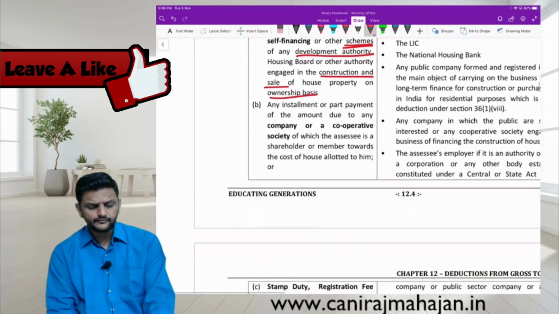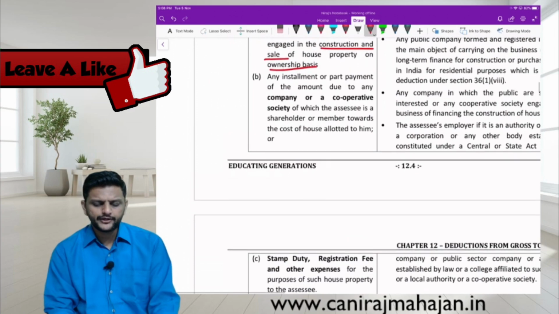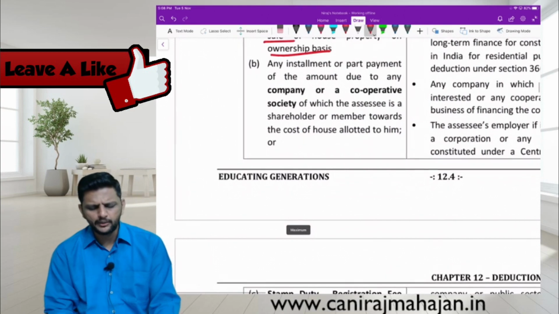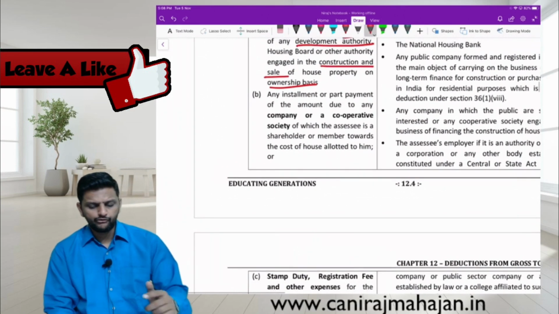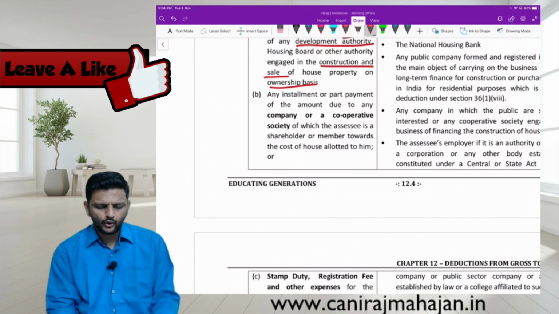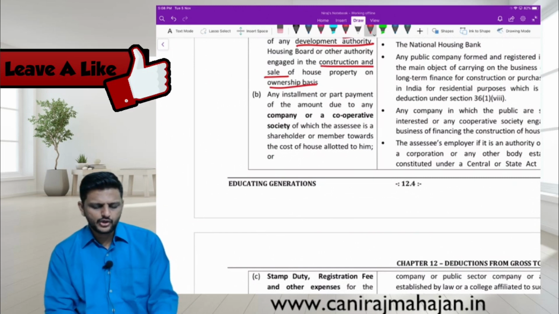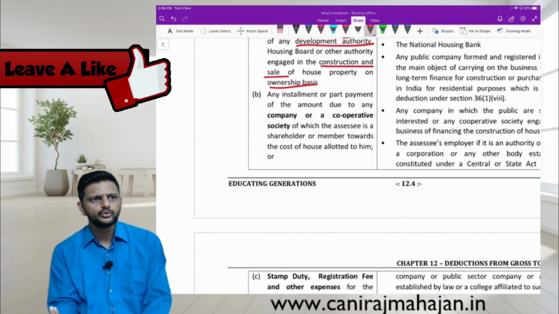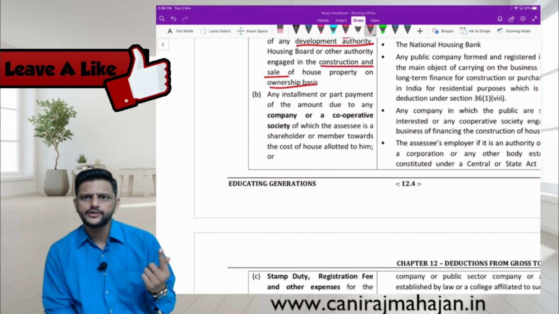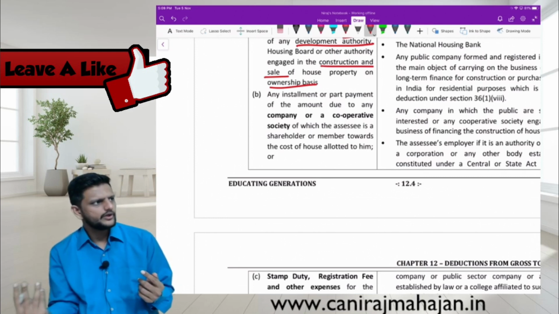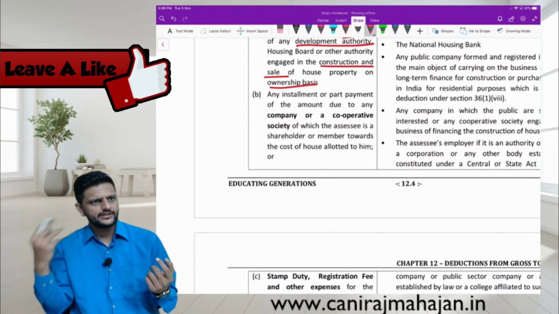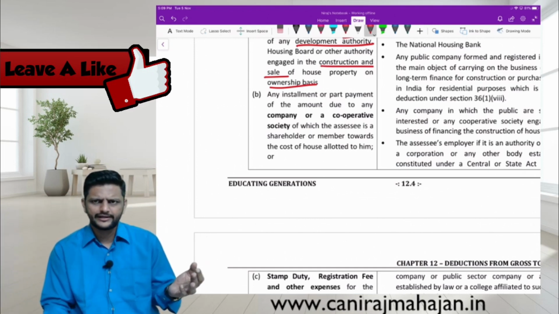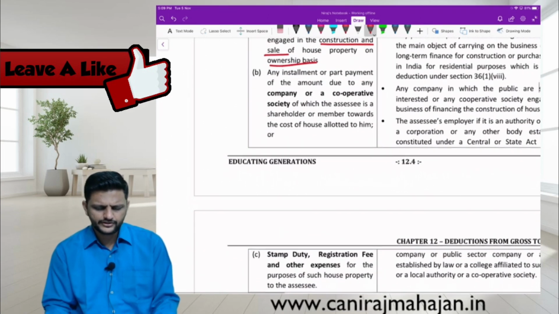Okay. Then any installment or part payment of the amount due to any company or any cooperative society of which the assessee is a shareholder or member, towards the cost of the house allotted to him. So who has given what? The company or cooperative society has allotted a house to the shareholder or the member, and this shareholder or member is now repaying that cost to the company or society. So even that is allowed as a deduction.